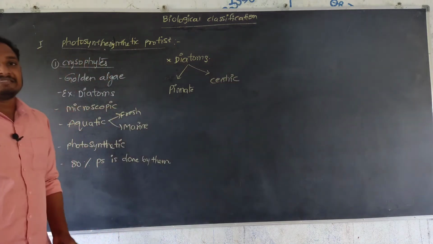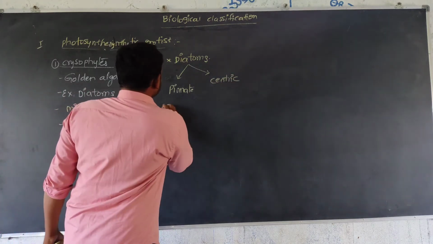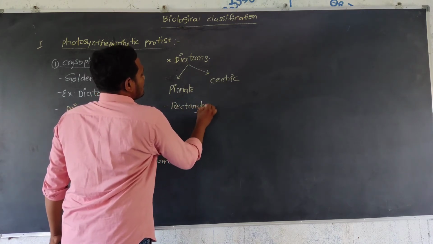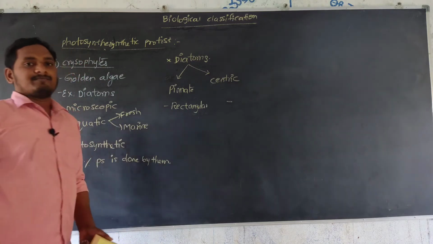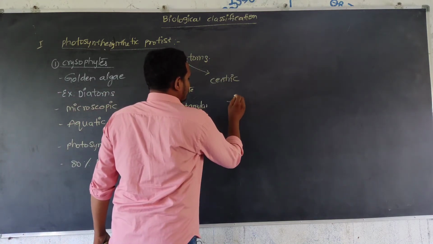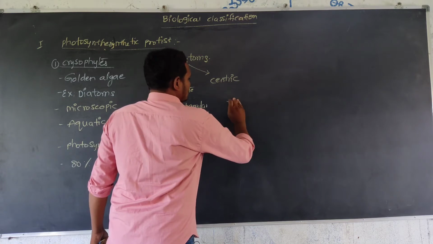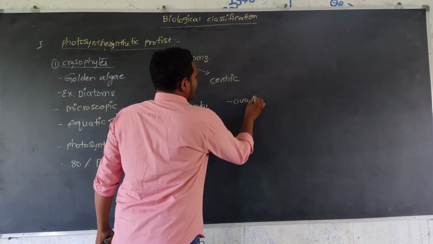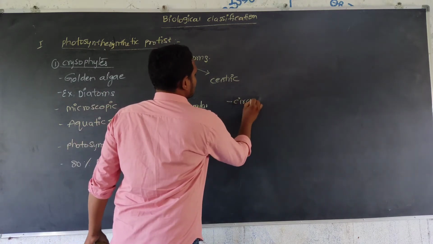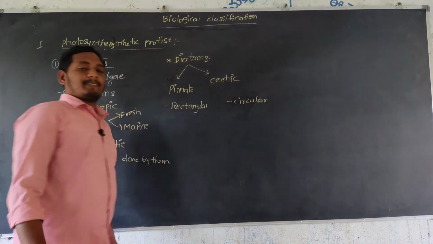Pinnate means rectangular in shape, and centric is like a petri dish structure, meaning oval or circular in shape.